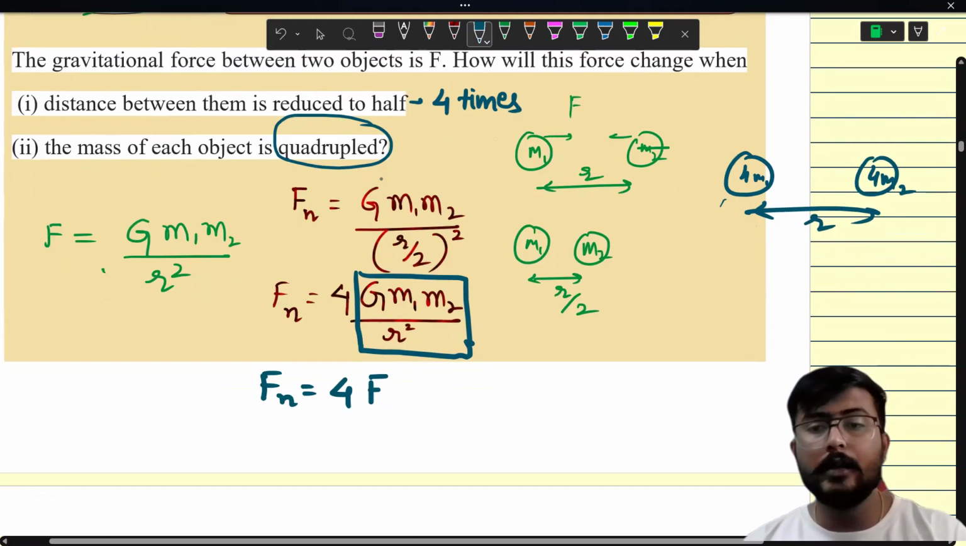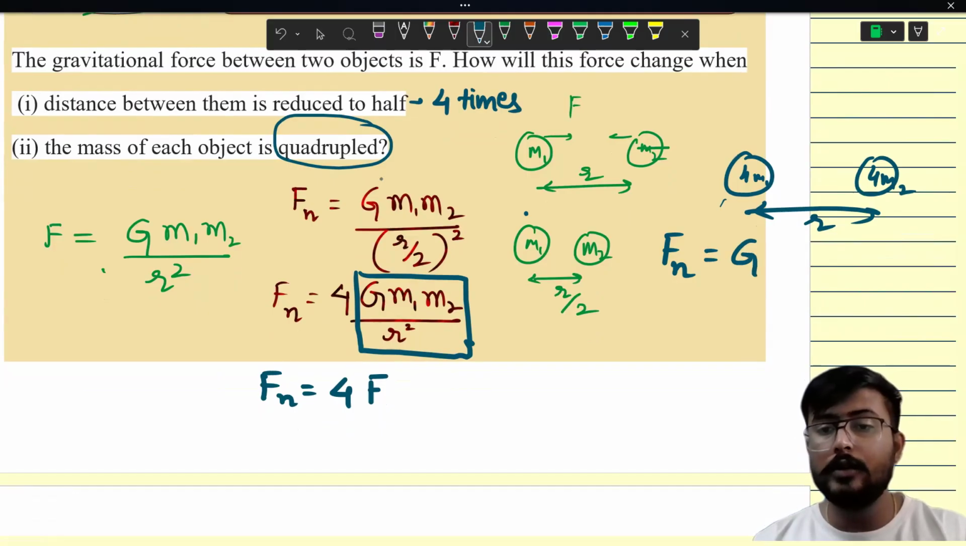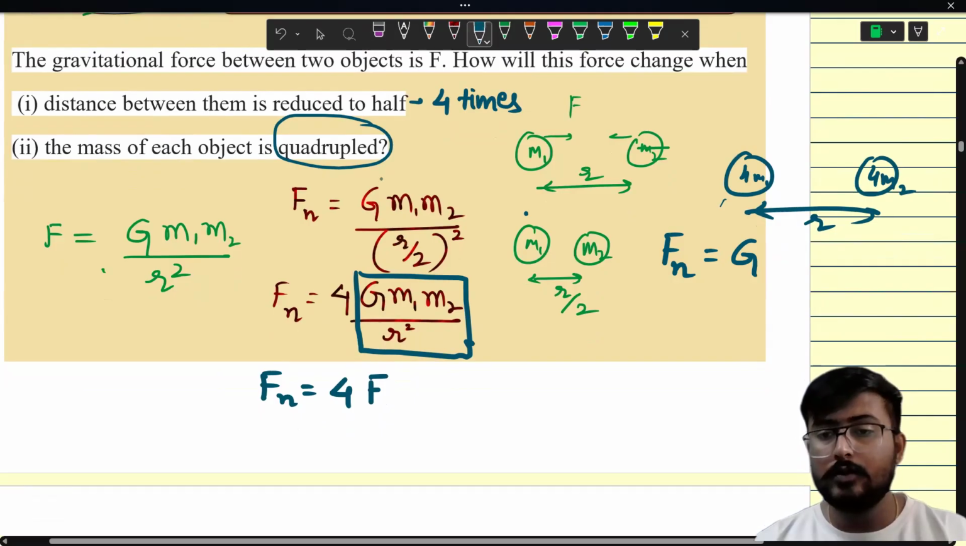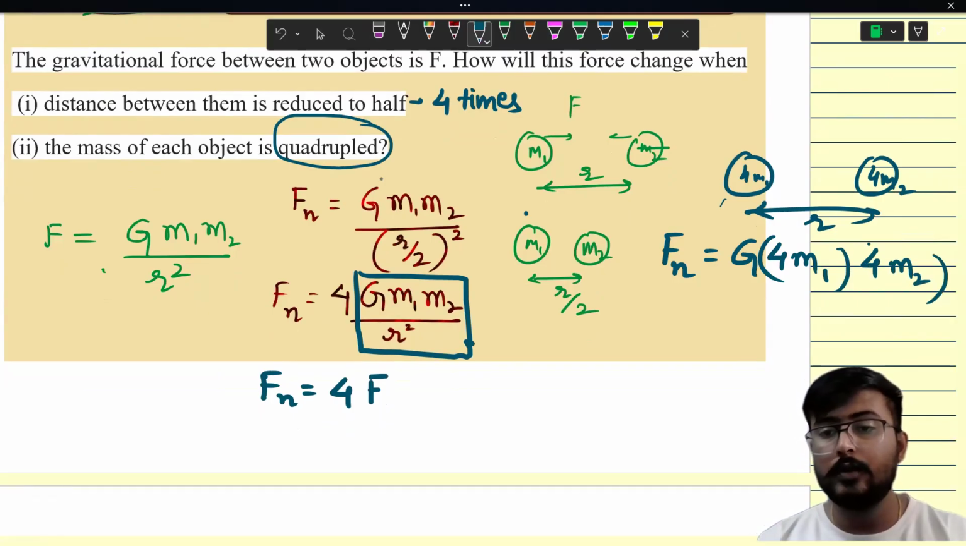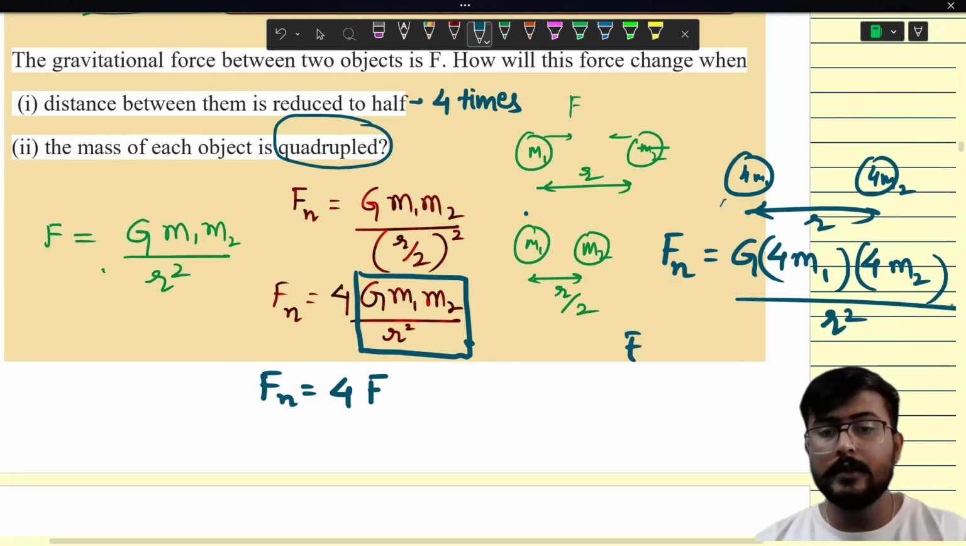Now what will happen? What will be the new force of gravitation? So the new force will depend on G and the masses of the objects. Now the mass is 4m1, another mass is 4 times m2. What is the distance? Distance is the same. Come on, let's simplify this.